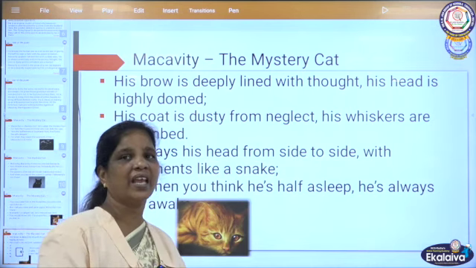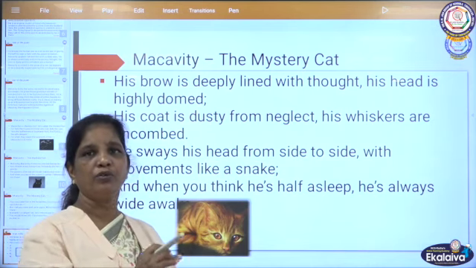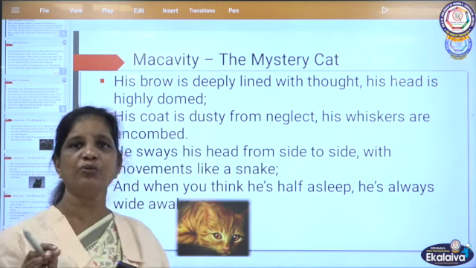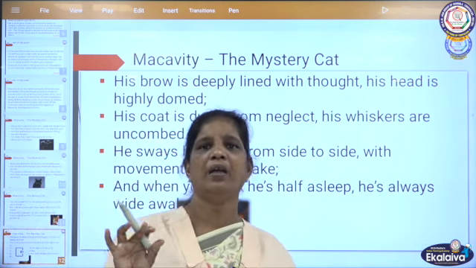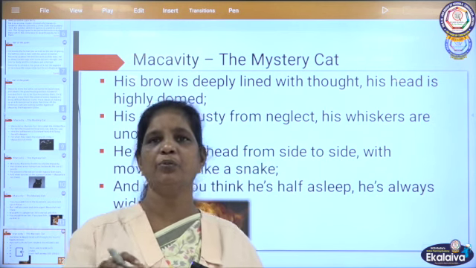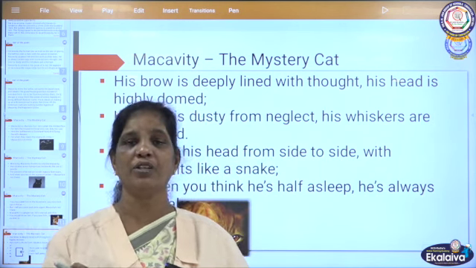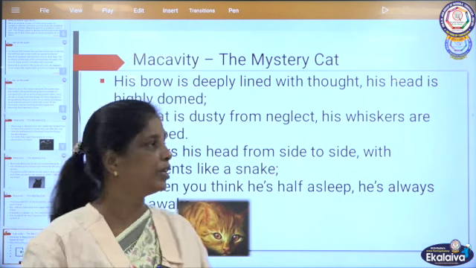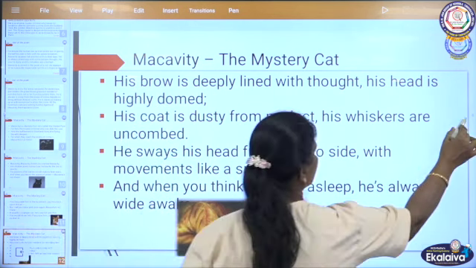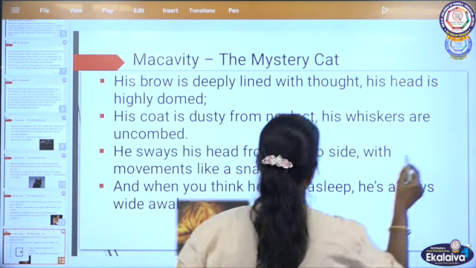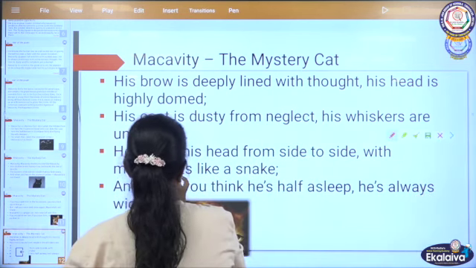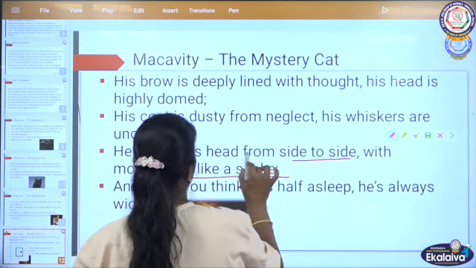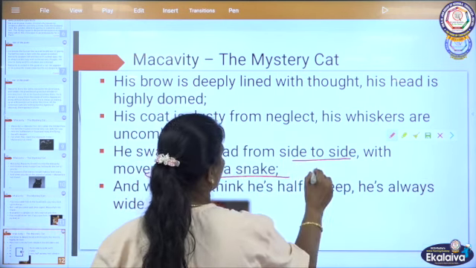And he shakes his head. It moves his head to and fro. Like the movement of a snake, you've seen a snake, how it moves to and fro, like that it will be moving and visibly, cautiously watching. So like that this cat also will be watching. So here in this line you can see that it is a simile. The movement from side to side of the cat is compared to a snake. So it is a simile.